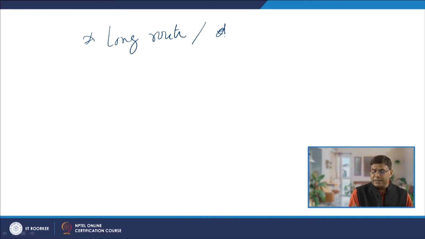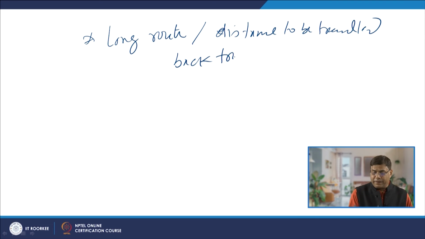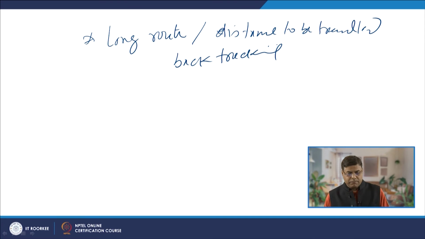So, what we find is the kind of routes that will be followed: the product may follow long routes, or the distance to be traveled during the production may be long. So, there is a possibility of a little bit of backtracking; not necessarily always will there be forward movement.